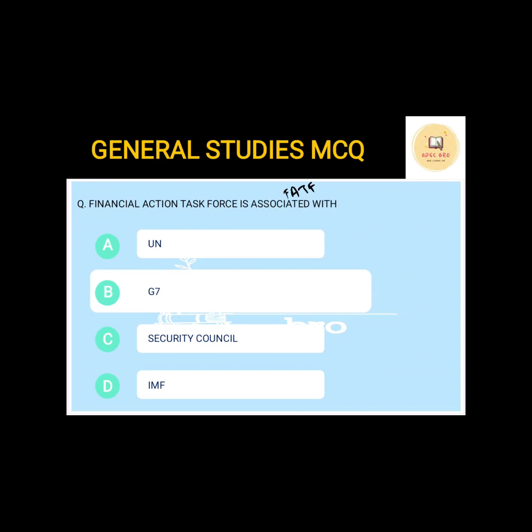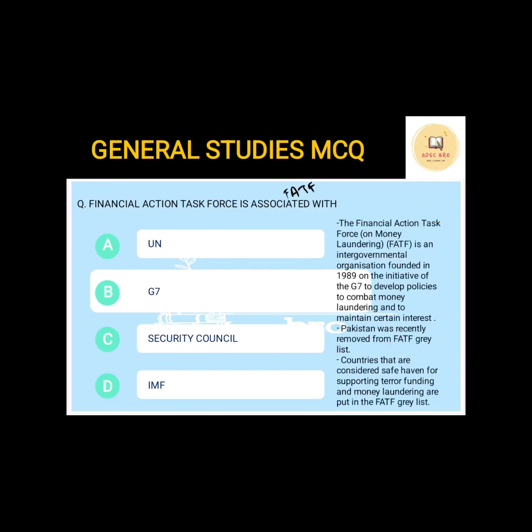This question has been asked many times. It has been asked in UPSC and APSC both. So the Financial Action Task Force is mainly about money laundering. This is also important. What does FATF do? It acts against money laundering. It is an international organization founded in 1989 on the initiative of G7 countries to develop policies to combat money laundering and to maintain certain interests.